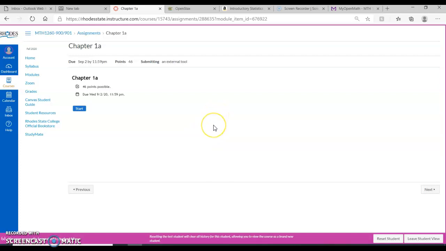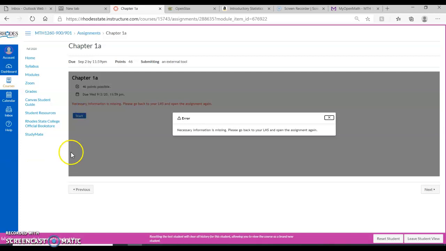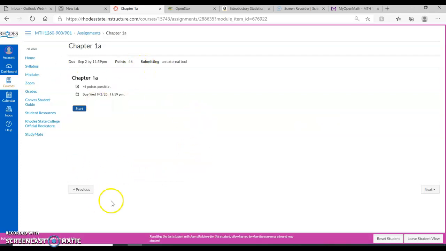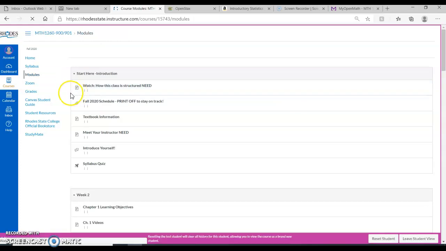And once you have that, you should be able to do the homework directly like you're seeing right here. You know, you would start it. Ignore this for now because I'm operating under a student view. But you can do the homework directly in Canvas. Okay, and if you have any trouble with that, please let me know.